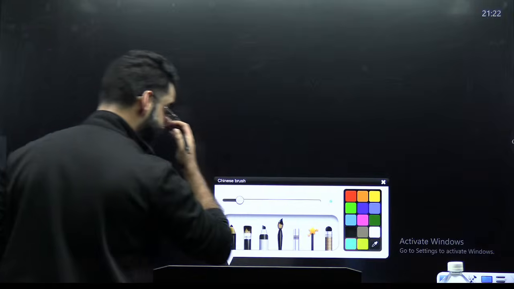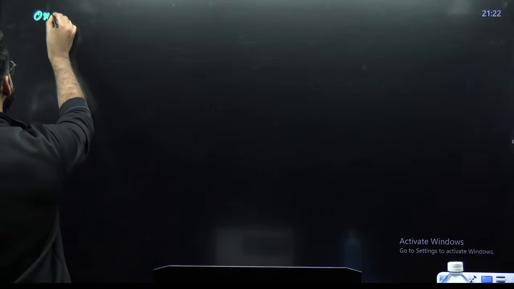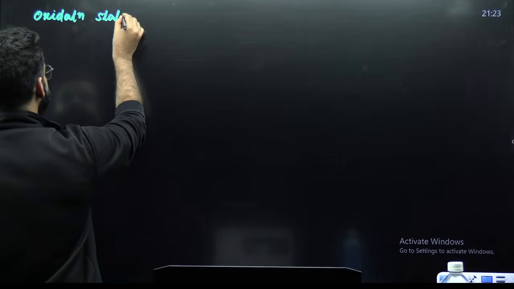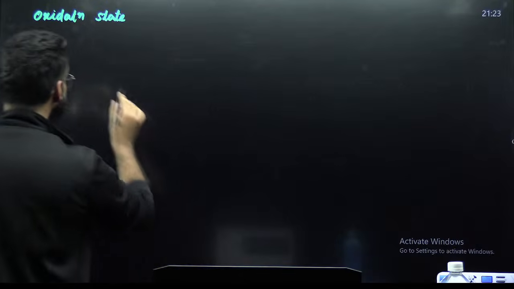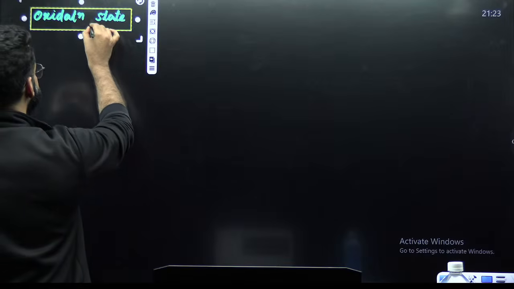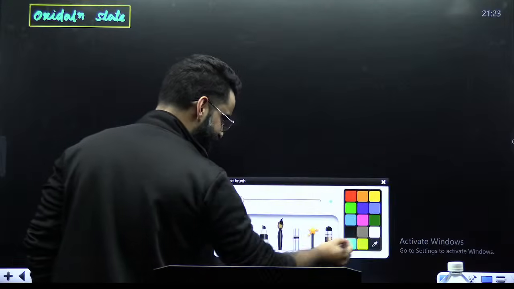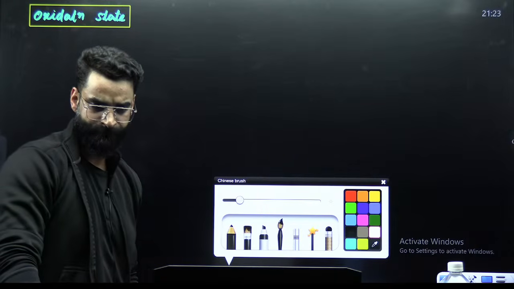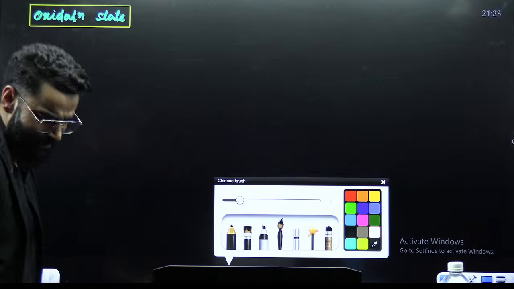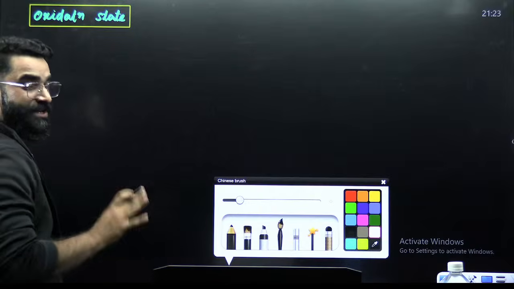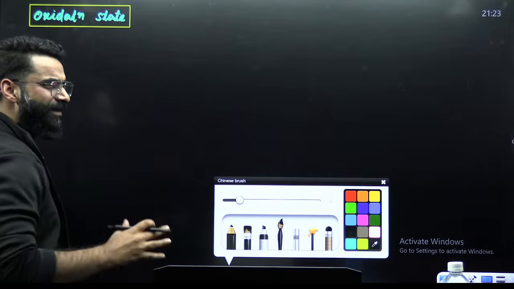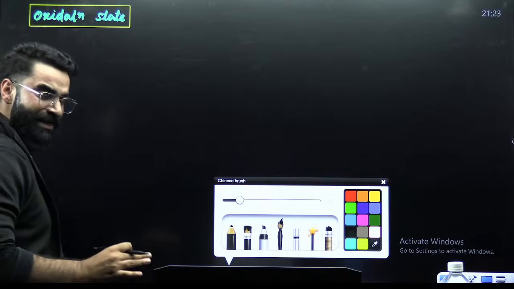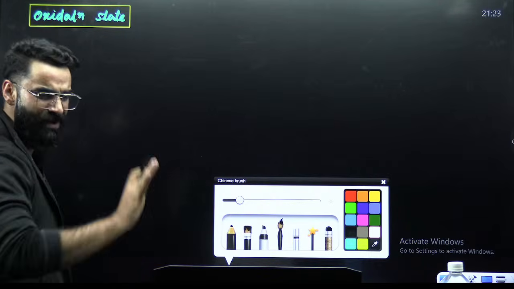The name of the topic is oxidation state. My dear students, first of all, if you ask me, how do we define the term oxidation state? Let me write a few lines about oxidation state first, then I'll make you understand the meaning of those lines. But whatever I write on the screen, I want you to take down everything with me.